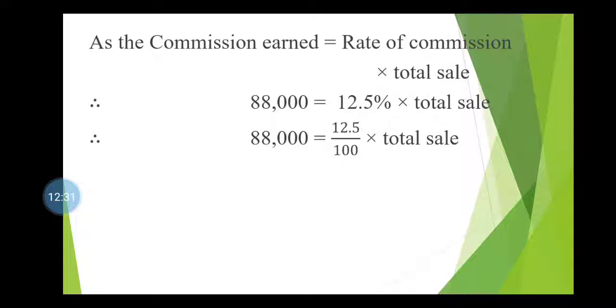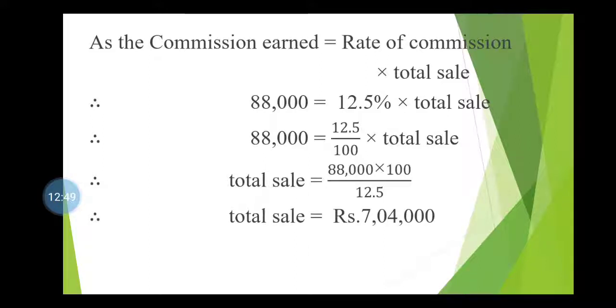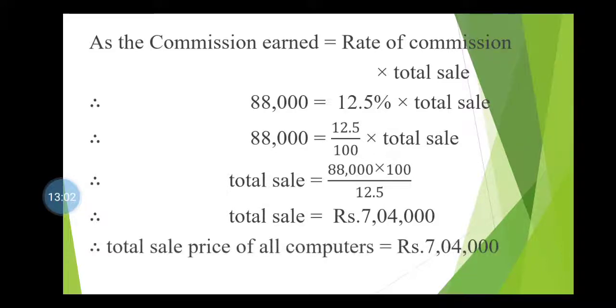Students, here we have to find the total sale, so we have to transpose 12.5 upon 100 to the other side. So we have total sale equal to 88,000 into 100 upon 12.5, which is equal to rupees 7,04,000, means the total sale is equal to rupees 7,04,000.